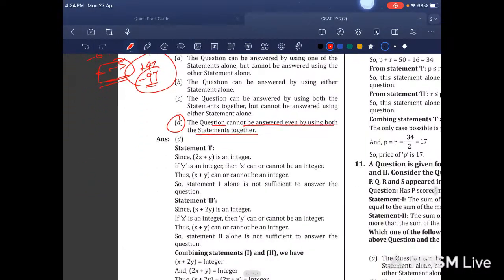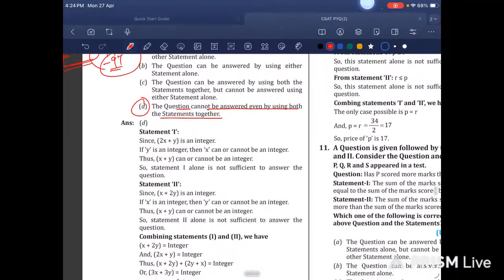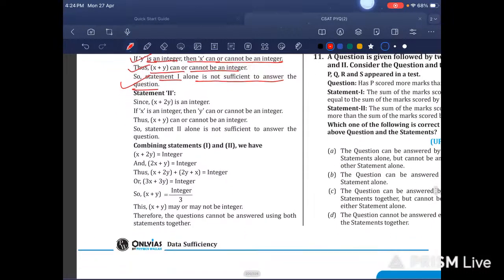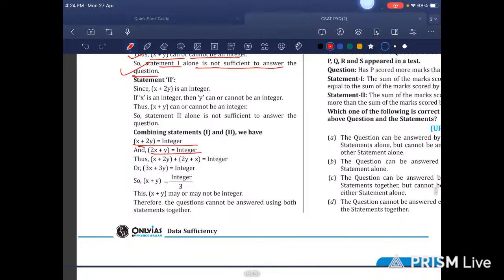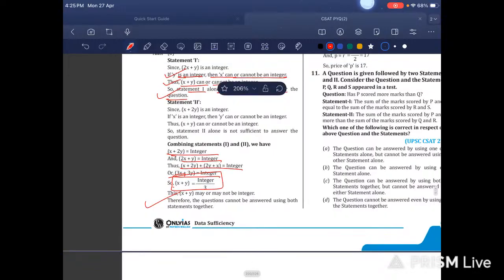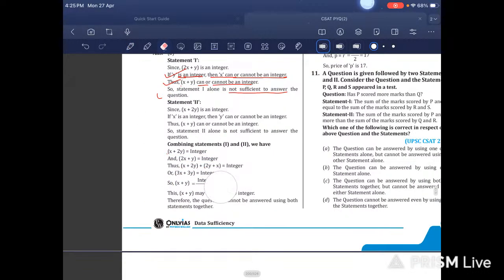Let us see what they have given as the reasoning. Since if y is an integer, then x can or cannot be an integer. Yes, x plus y can or cannot be an integer. So statement 1 alone is not sufficient to answer the question. Yes. So if we combine, what do we get here? x plus y is also an integer, so integer plus integer may or may not be an integer. Yes, correct. Absolutely correct.